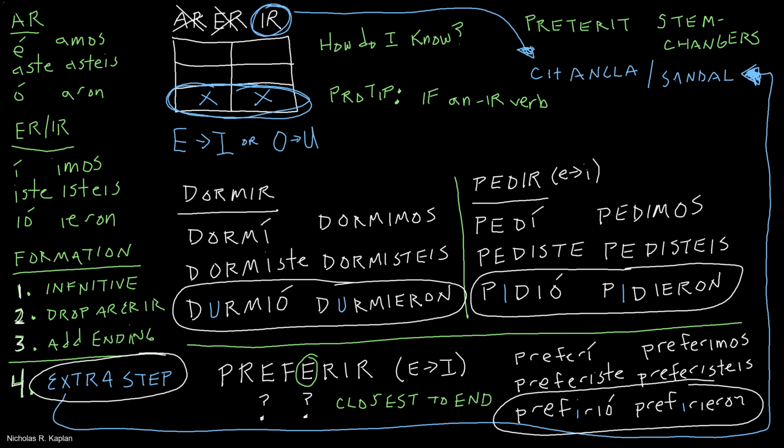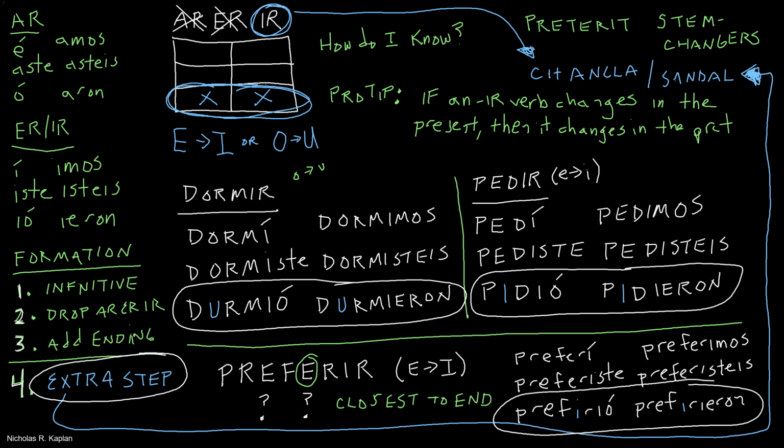One little secret is if you've got an IR verb in the present tense and it changes, it will also change in the preterite. So in the present, dormir was an O to UE, but in the preterite, it's an O to U. Pedir, E to I in the present, E to I in the preterite. Preferir, E to IE in the present, E to I in the preterite. All right, CHANCLA VERBOS. These stem change. So it's just one extra step that happens in box 3 and box 6.